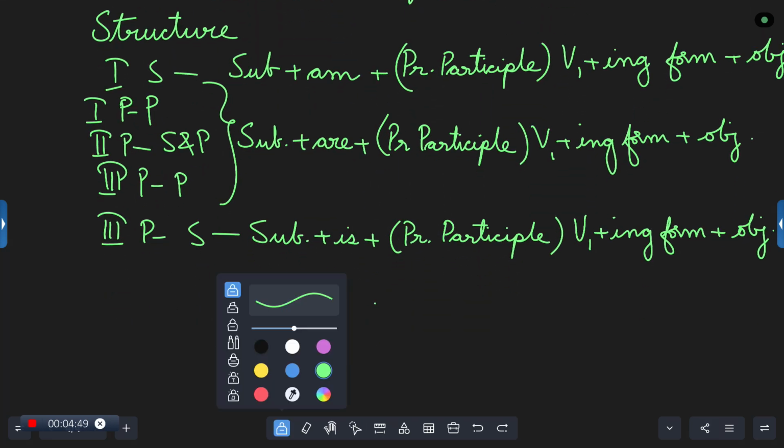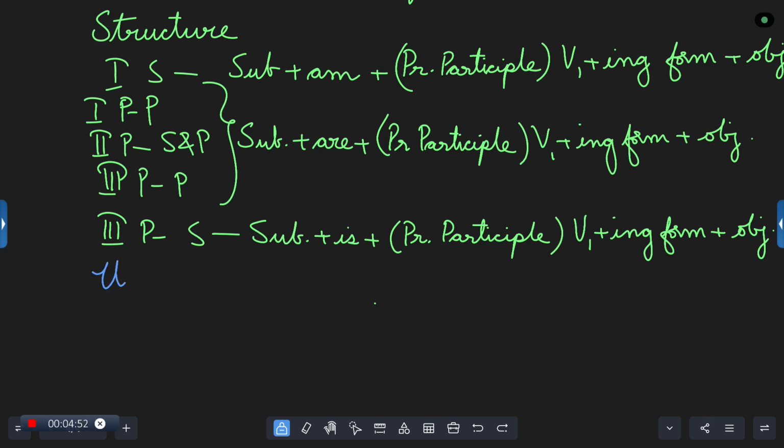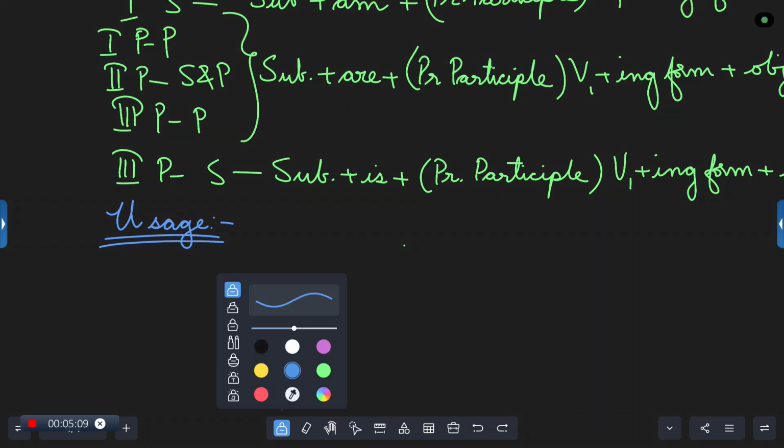What is the usage of these? We had seen that in the simple present tense, there are 6 rules that we have to remember. Here we have just 3. If you can learn these 3 rules, it's easy. Why are there only 3 rules? I do not know why we have only 3, but we have to learn them perfectly.